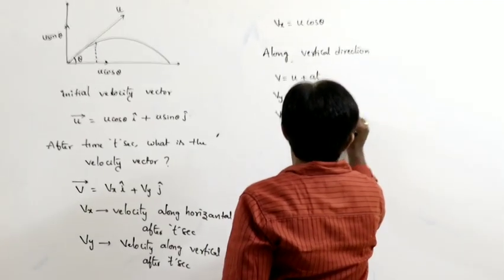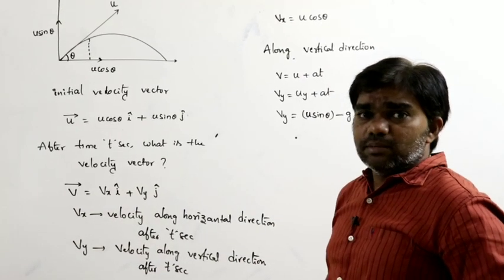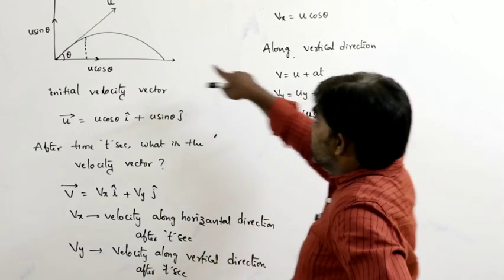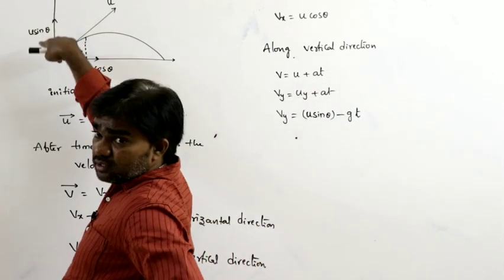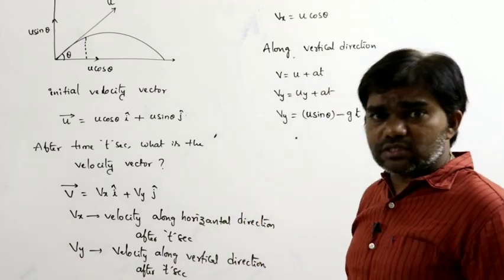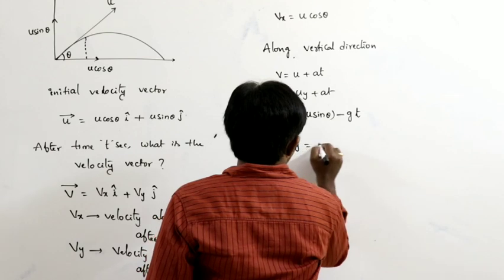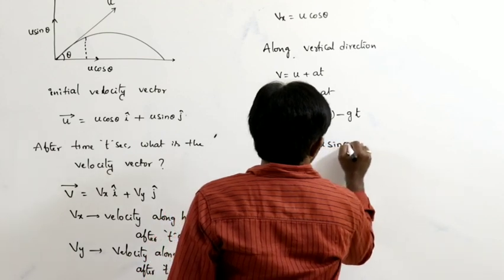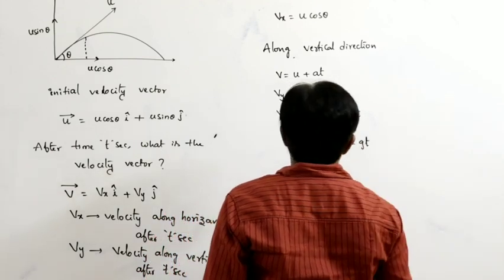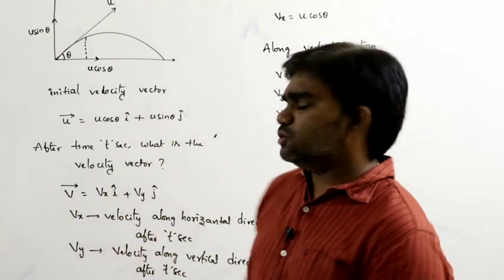Acceleration of the body is minus g, because here the body is moving in the upward direction. Therefore vy, the velocity along vertical direction, can be written as u sin theta minus gt.